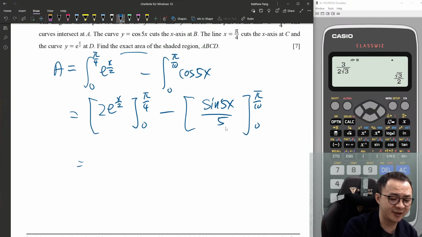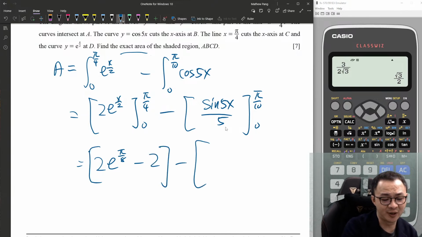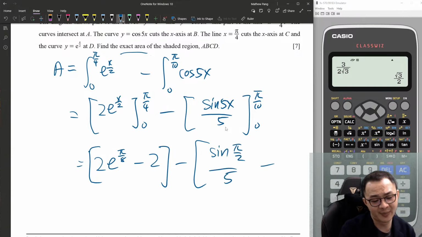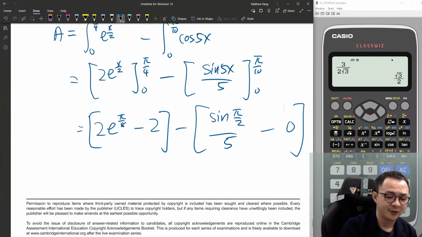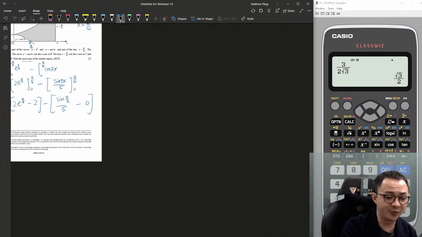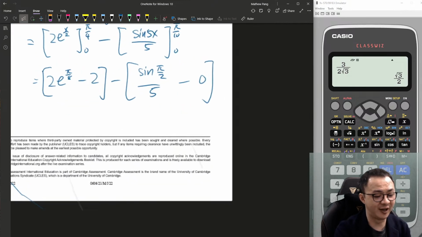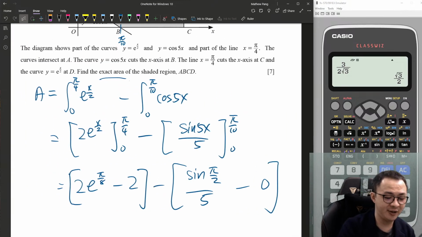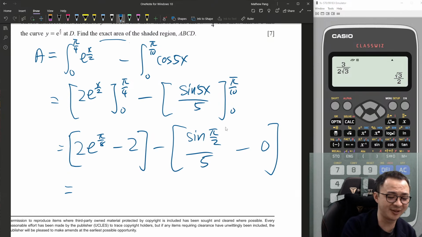Then I will just substitute into it. 2e to the power of π/8, right? Minus e to the power of 0, which is 1, times 2. Minus this one, sin of 5 times π/10, which is π/2, giving 1 over 5, minus 0. So, yep. I got the answer. This 7 marks is surprisingly easy.